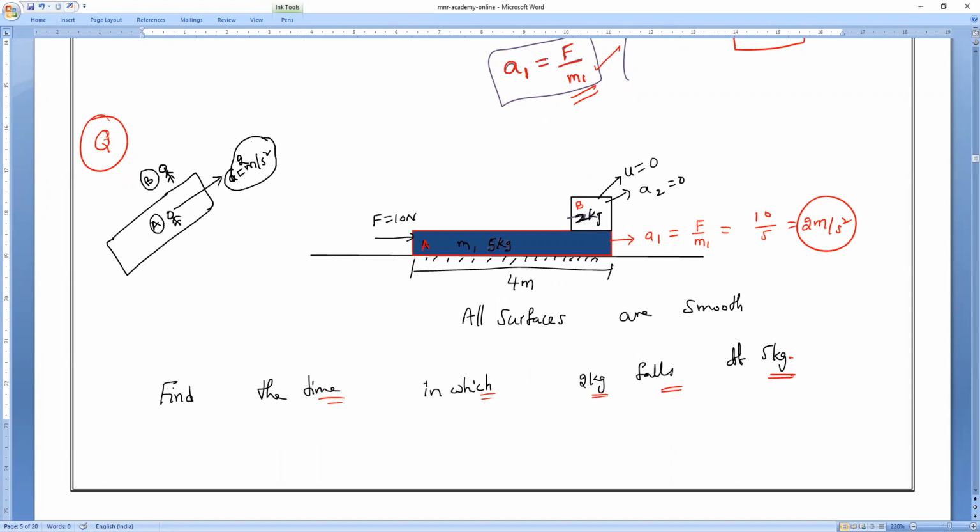Now tell me, when we are seeing through the window, all the mountains, people, trees, everything appears to be moving backward. Am I right or wrong? Actually, their acceleration is 0. We found it already, this is A1. In the forward direction, their acceleration is 0. But when we are seeing, he is our observer. 9th class, you might have studied.